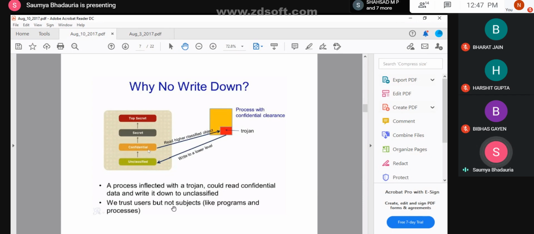Also, we trust the users, but not the subjects over here. So here, this should not be subjects. This should be the objects, or the content which is there in those particular files. That is why we are not allowing any write down. Okay.